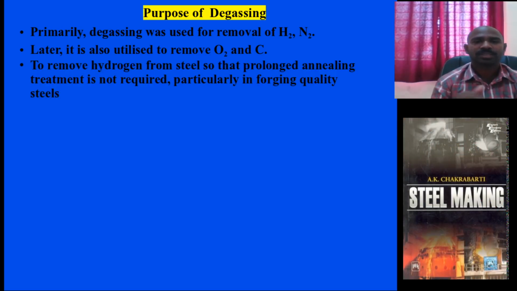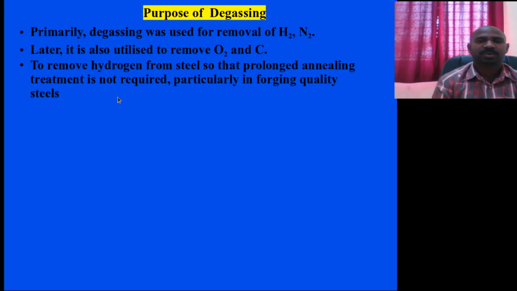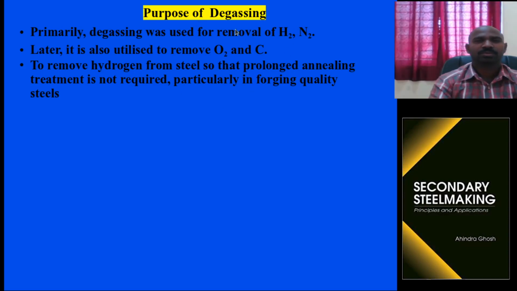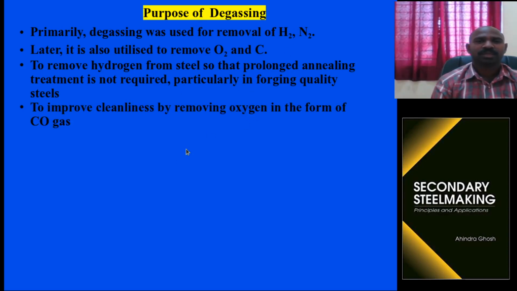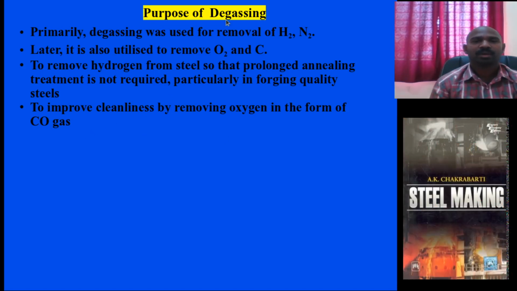Why do you need to remove the hydrogen? For forging quality steels, you need a prolonged annealing treatment, and that prolonged annealing is to remove the hydrogen. You need not do it if the hydrogen is removed at the degassing stage. And to get clean steel or killed steel, it should be oxygen free. Oxygen needs to be removed as either CO or CO2, so it happens in the degassing method.